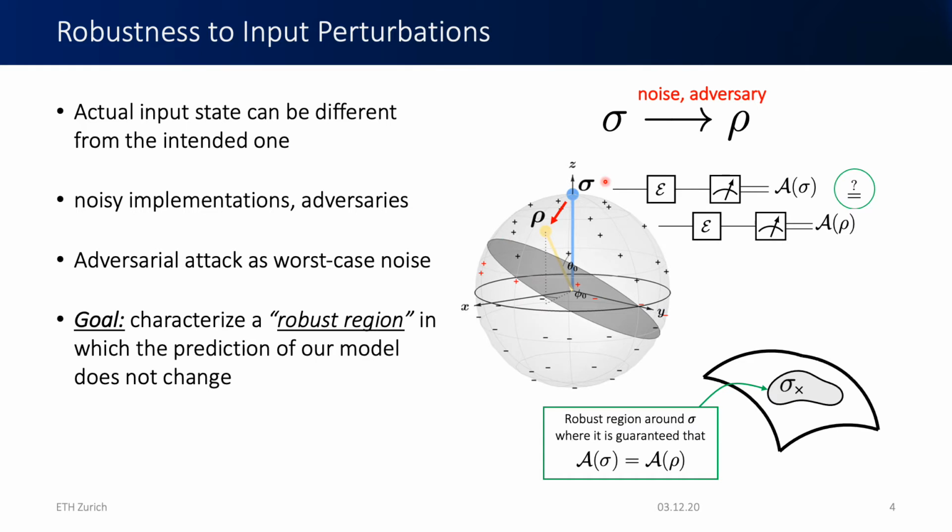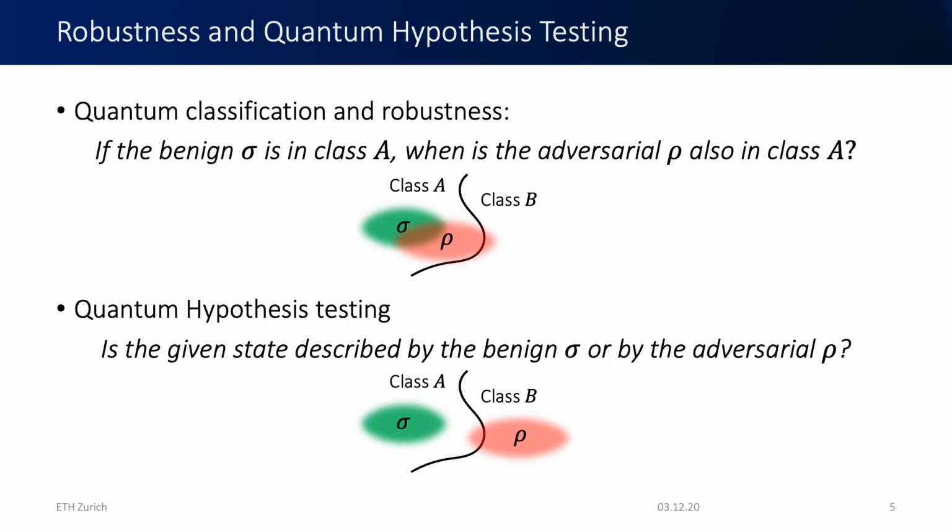We want to do this by characterizing a region around this benign input sigma such that the classification is constant, such that we're guaranteed that rho is classified equally as sigma. So we want to draw a region around this sigma, which is the robust region. And we show in this paper that we can do this by using tools from quantum hypothesis testing.